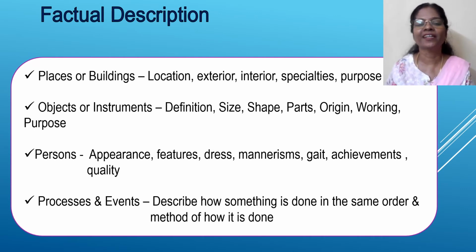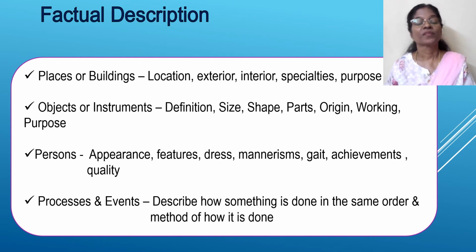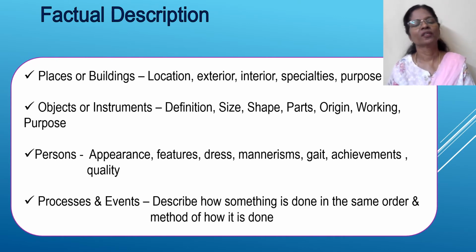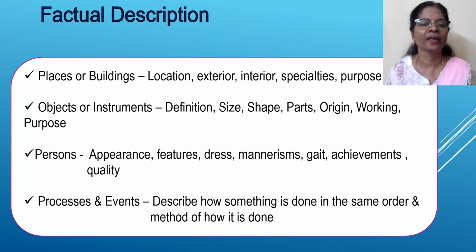Now, when we are writing about a person, surely the person has achieved something and therefore we are writing about them. You find all these surely in the newspapers, plenty of them, about all the great personalities and celebrities, and in what way they are role models. When we talk of places and buildings also, you do have in the newspaper a column on places you can visit, tourist places, attractions, or a new mall nearby, anything.